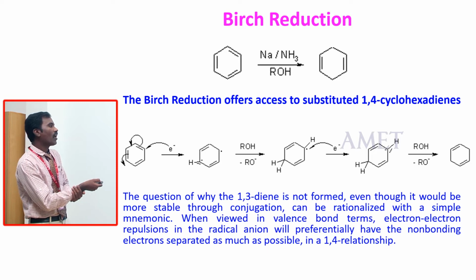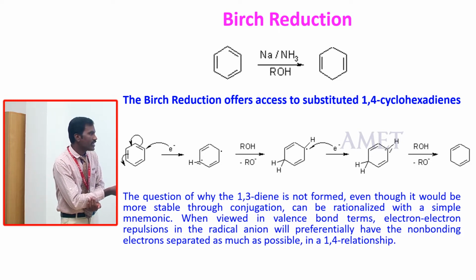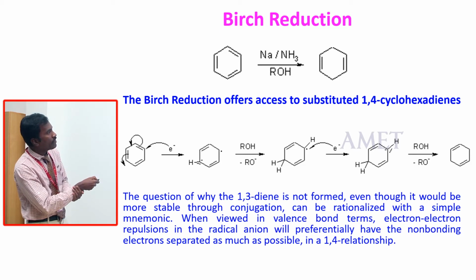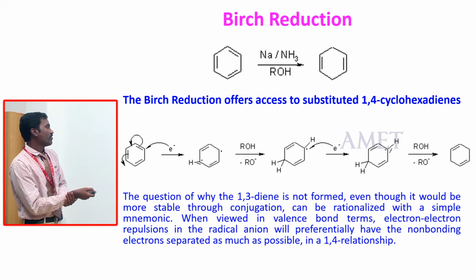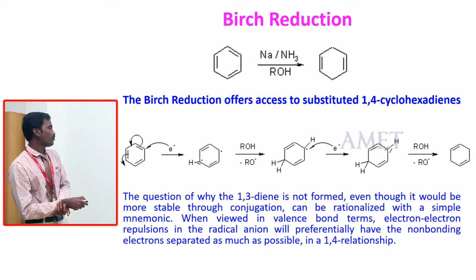So finally you get 1,4-cyclohexadiene. This is the Birch reduction of an aromatic compound to an aliphatic diene. Finally, you get the 1,4 reduction product, cyclohexadiene.